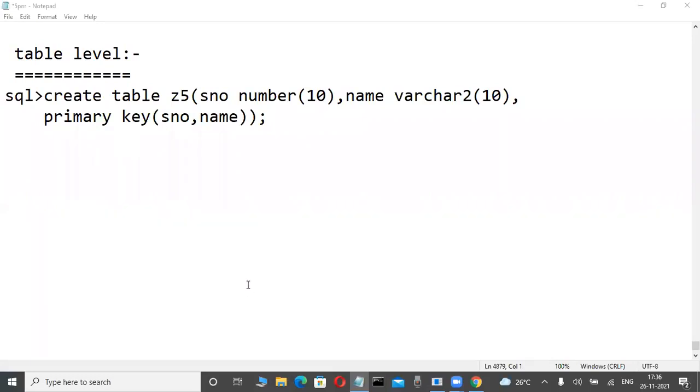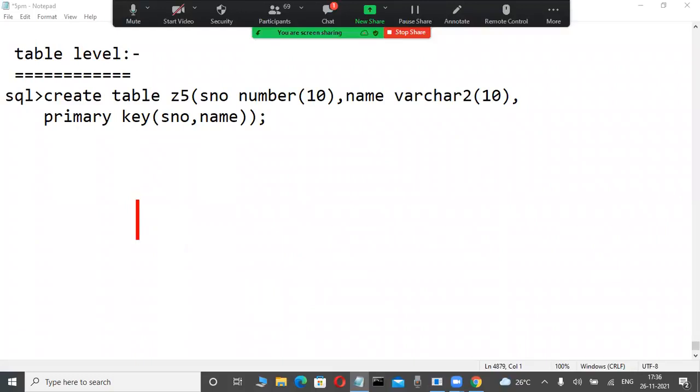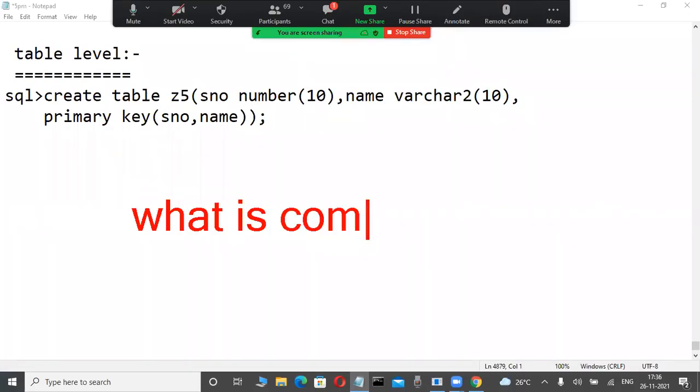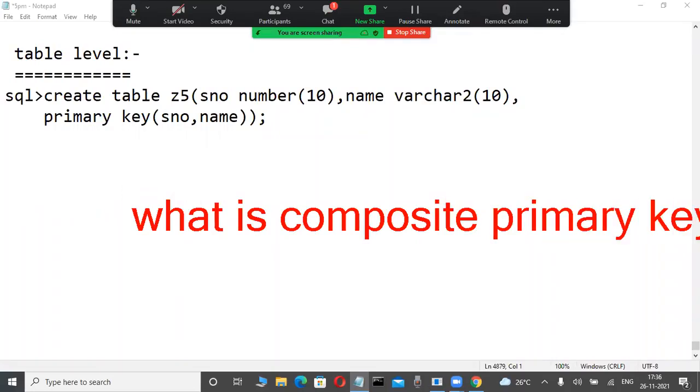Now, so many interviewers ask a pressure-level question. What is that one? What is a composite primary key? They're asking, what is a composite primary key in a database?